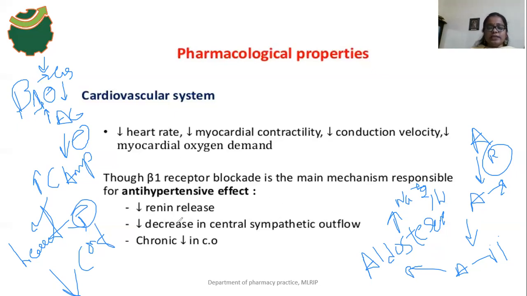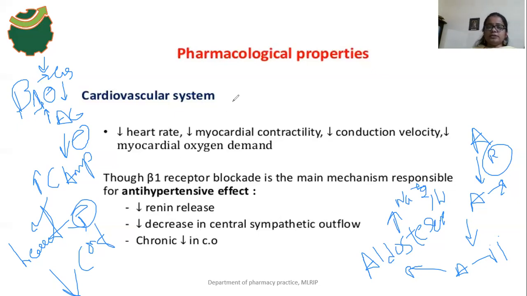Propranolol also decreases the central sympathetic outflow, so that's why it decreases the blood pressure, and it decreases the cardiac output also.